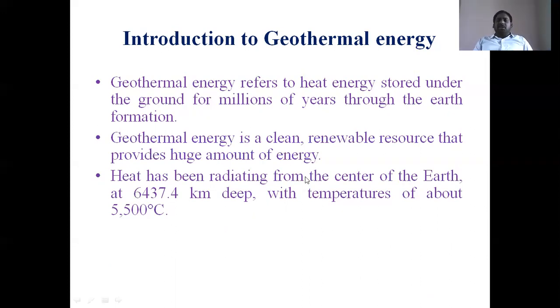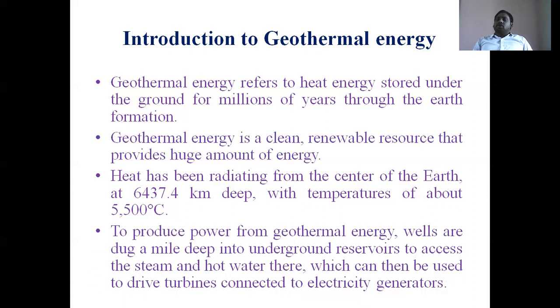So heat has been radiating from the center of the earth at 6,437.4 kilometers deep, with temperatures of about 5,500 degrees Celsius. 5,500 degrees Celsius is a huge amount of heat energy. By using this heat energy, we can produce electric power. How can we produce electric power? How can we extract that heat energy? We are using pipes by making wells.